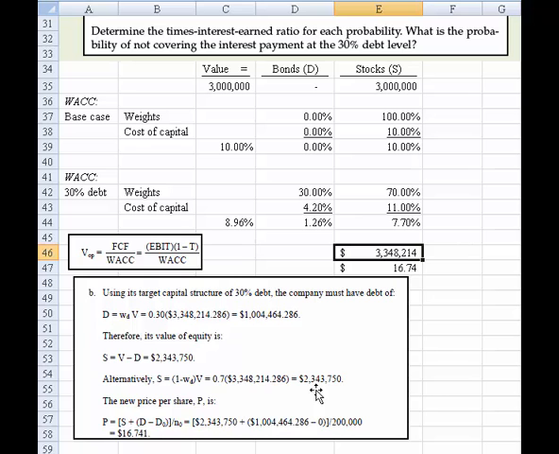Okay? If that's the case, then the value of equity is the difference between that 3,348 and the 1,004. So it comes out to be 2,343,750. And we could compute the new price by saying, take the 2,343 plus the value of the debt, 1,004, dividing it by 200,000 shares. And you'll see that we're essentially arriving at the 16.74 as well.